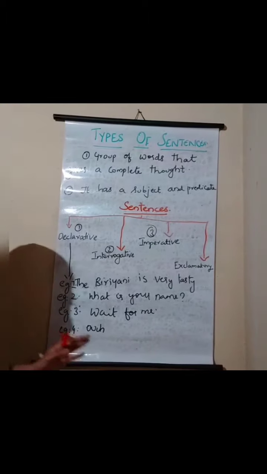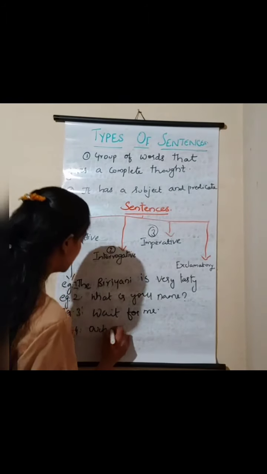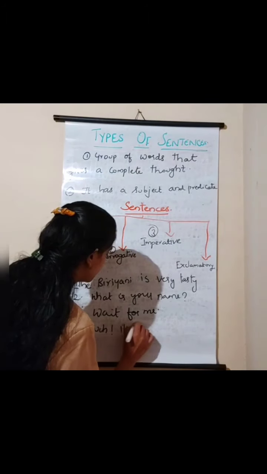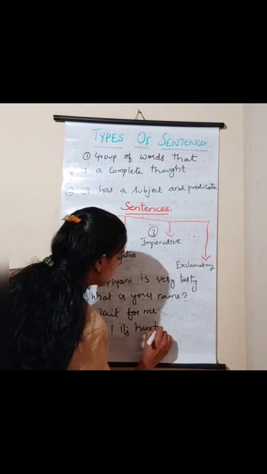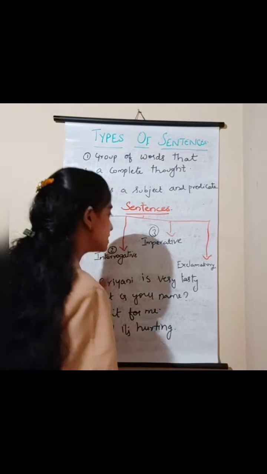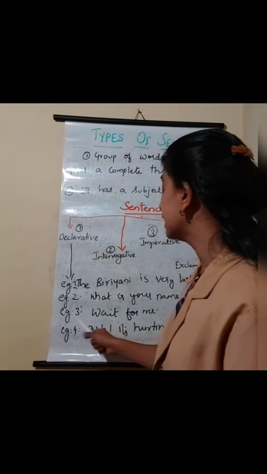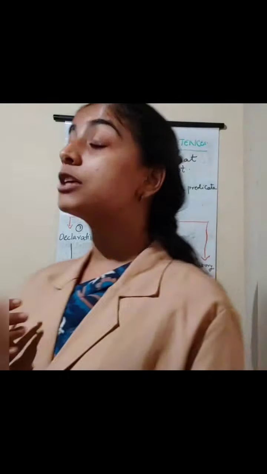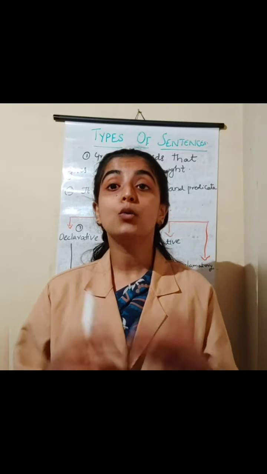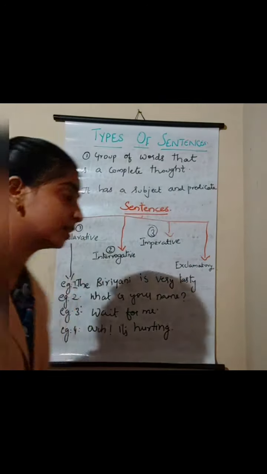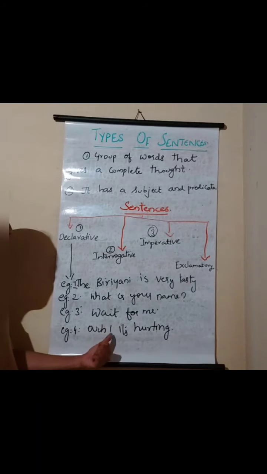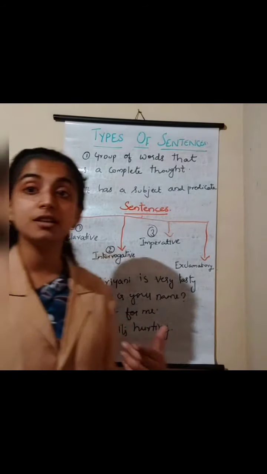It's hurting, isn't it? Ouch. So this is an exclamatory sentence. Why? Because it has an exclamation. And one more thing, in the exclamatory sentence, we'll be using the exclamation mark.